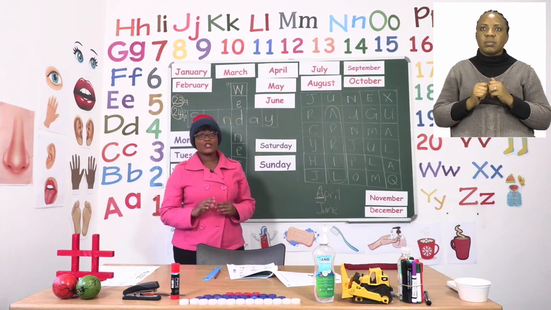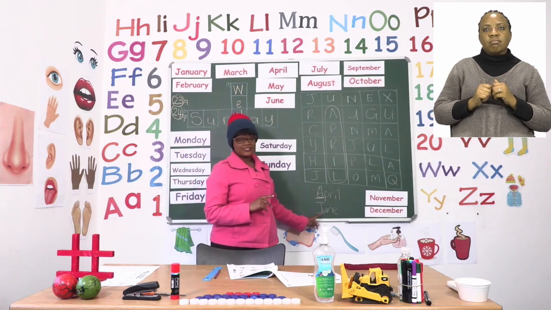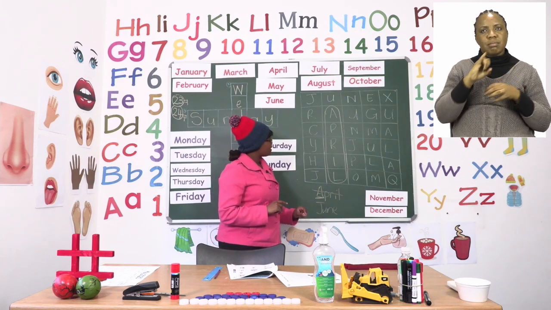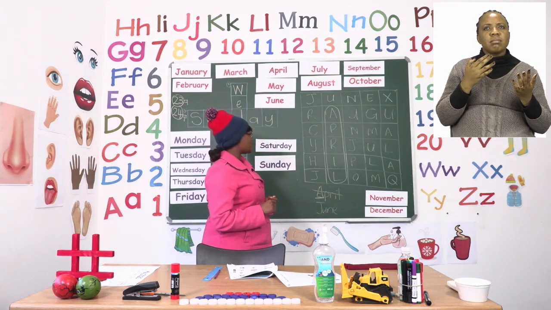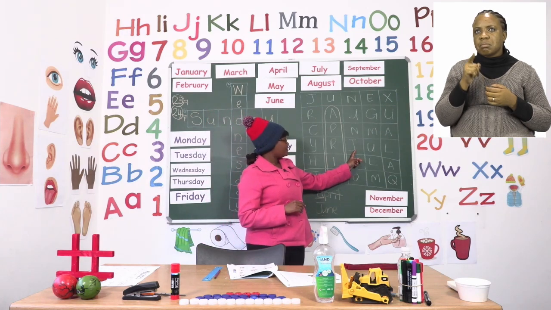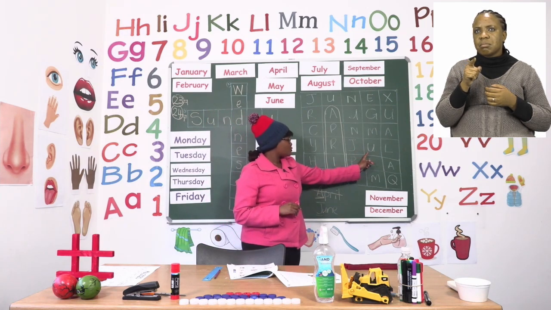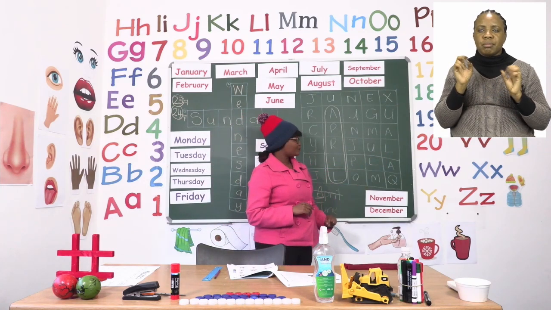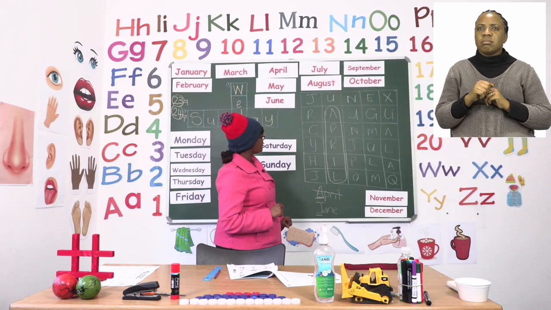Now we're going to look for the word June. June starts with a J. So I'm going to underline my J and then look for all the J's I can find. I can see a J here and a U, but there's no N, so I cannot continue. Let me try and look for another J.